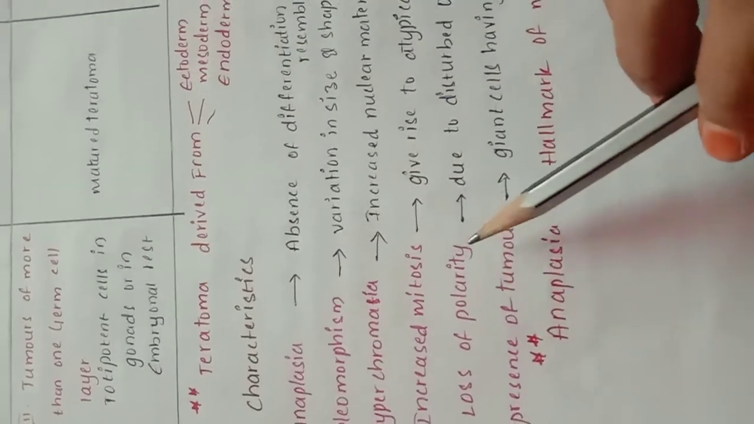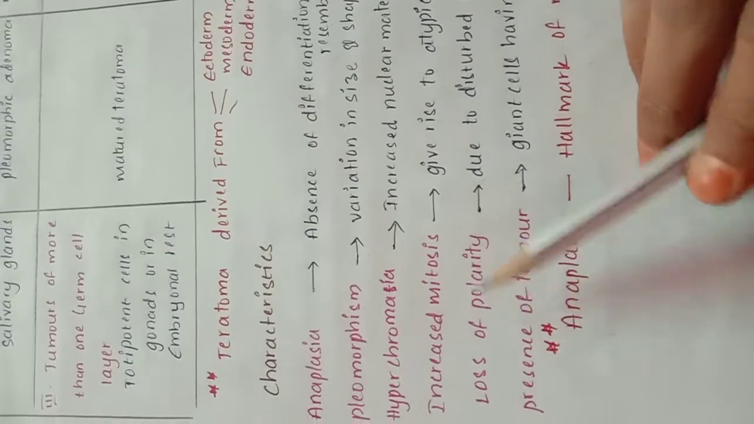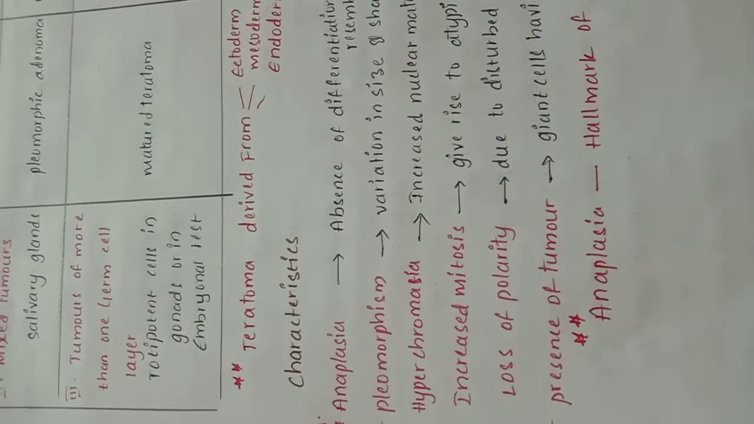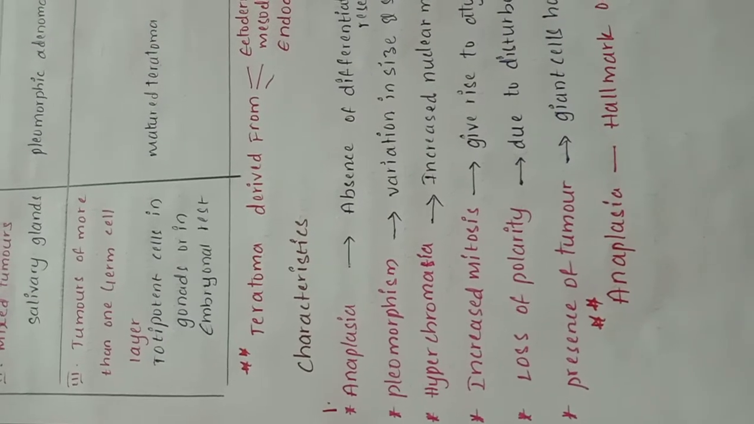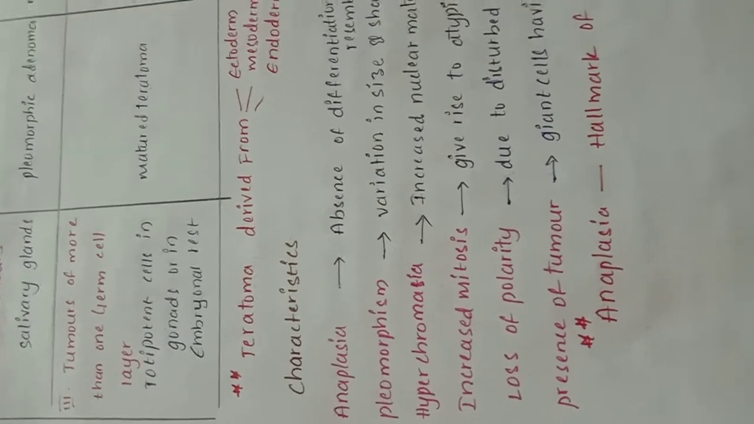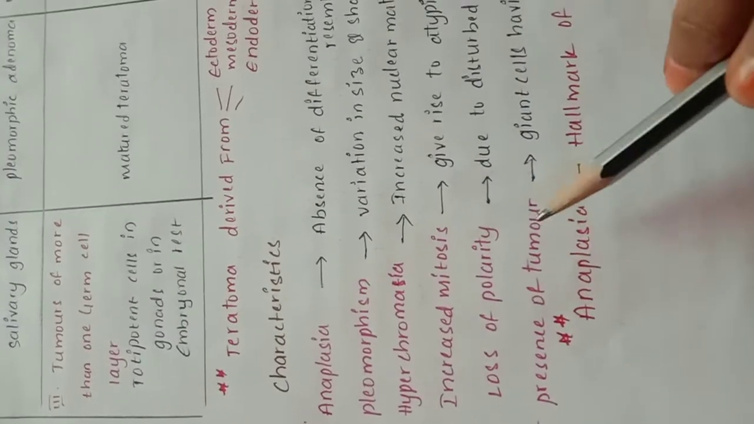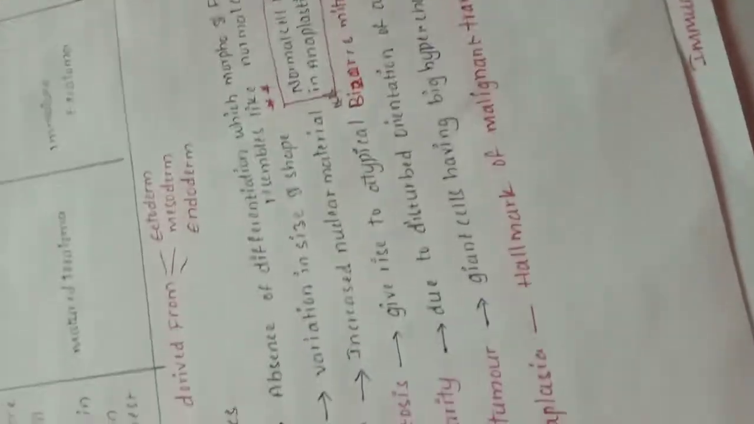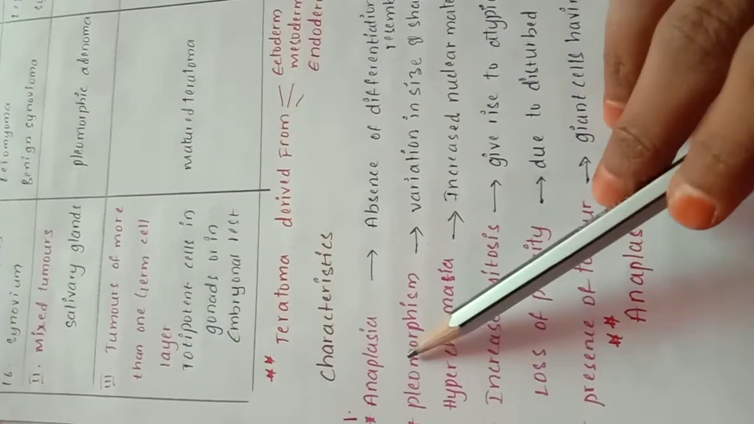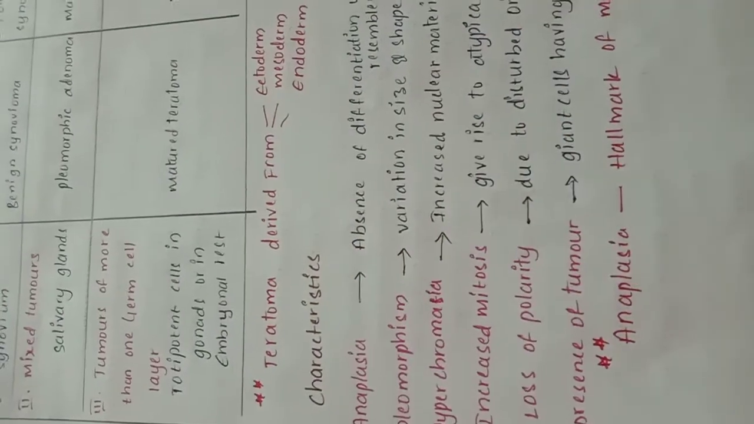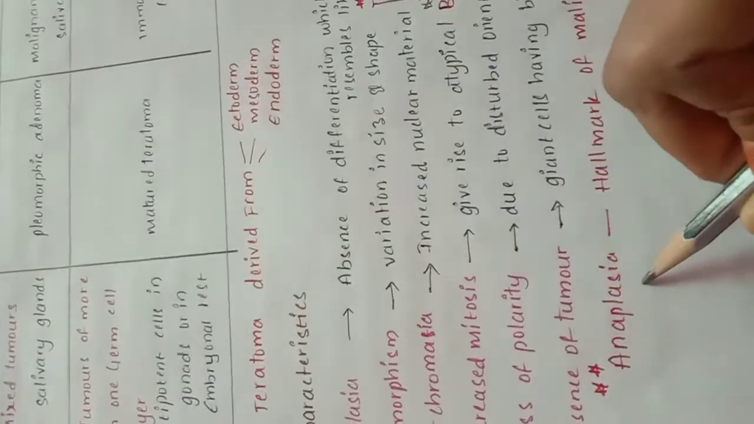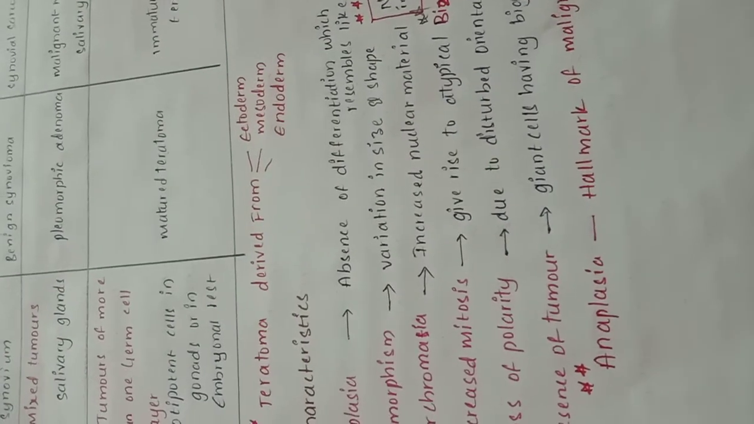Loss of polarity is due to disturbed orientation of anaplastic cells. When the orientation is proper, the cells are organized, but if the orientation is disturbed, it causes loss of polarity. Tumor germ cells have big hyperchromatic nuclei. Then what is the hallmark of anaplasia? Anaplasia is the hallmark of malignant transformation. This is very important for the NEET MDS examination; these were recently asked questions.